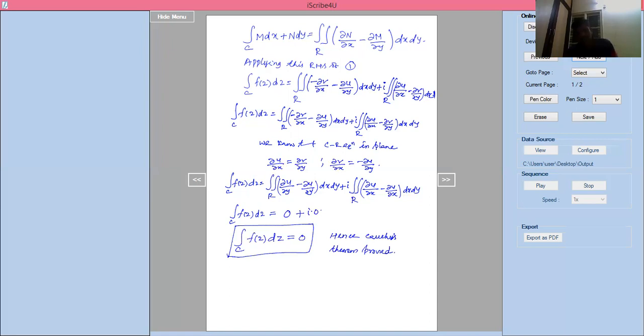Right. Now, using this, we are going to see some problems in Cauchy's theorem.